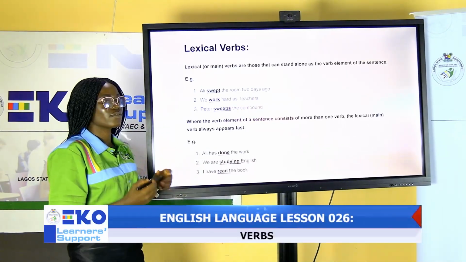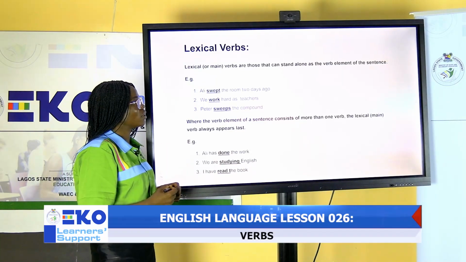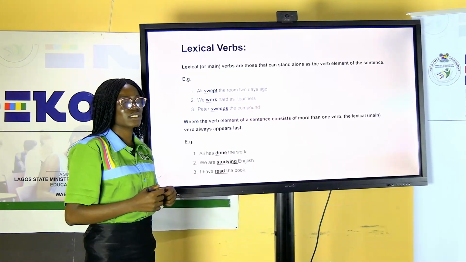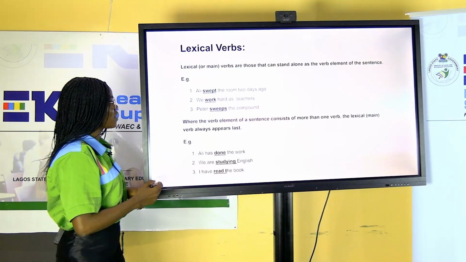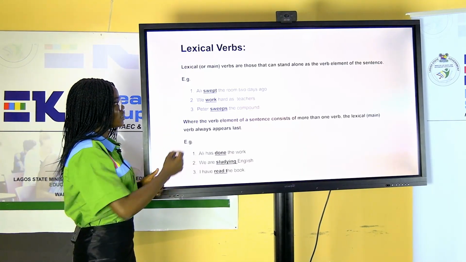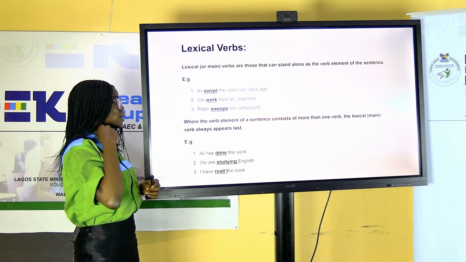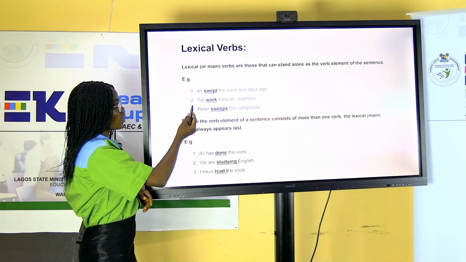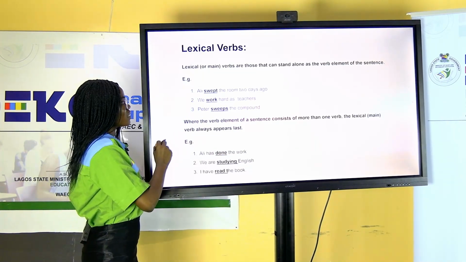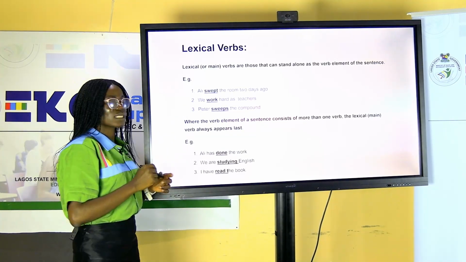All right, so let's look at lexical verbs. I said lexical verbs are also known as main verbs. They are verbs that can stand alone as the verb element of the sentence. For example, we have Ali swept the room 2 days ago. In the sentence, the underlined word swept is the lexical verb, that is the main verb. Then number 2, we have we work hard as teachers. In that sentence, work is the main verb. The third example, we have Peter sweeps the compound.